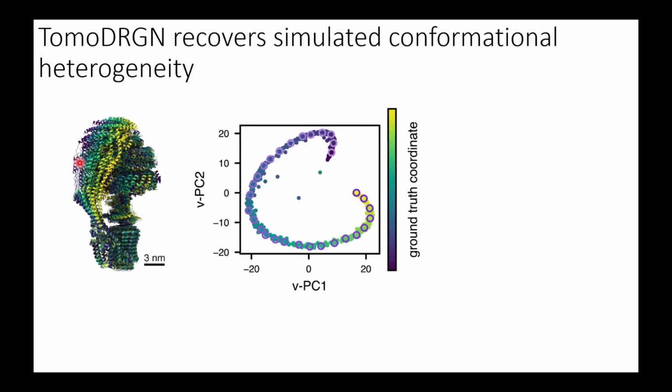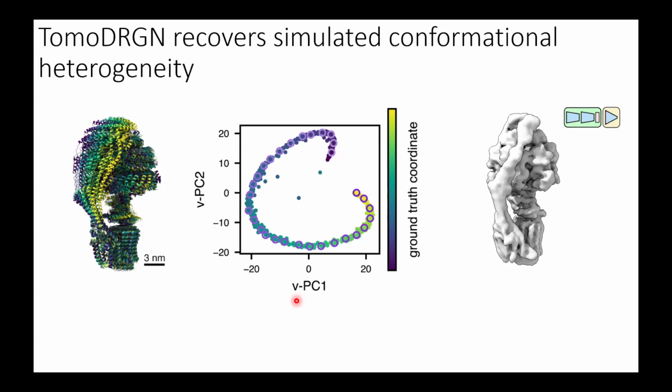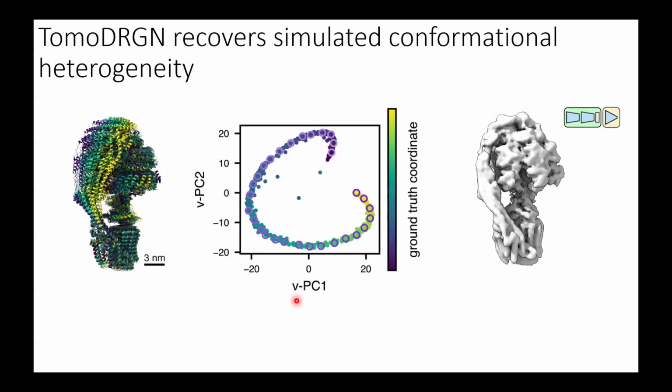So of course we can simulate that as we did before, as tomographic data, and then use TomoDRGN to embed this in a low-dimensional space. And you can see that the data manifold, now colored from purple to yellow, actually nicely follows some sort of trajectory. We can sample along that trajectory, and then you get back this beautiful video of this machine in motion. Okay, so we felt like at least with simulated data, we could nicely handle compositional and conformational changes in tomographic data using TomoDRGN.